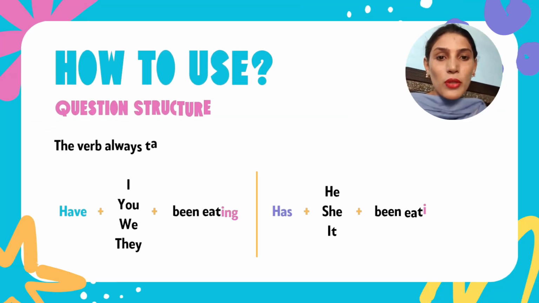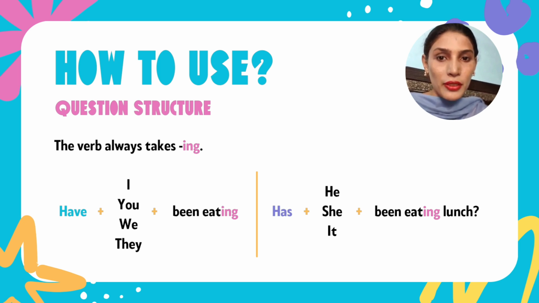So here I will discuss the question structure. To make the question, we use have and has at the beginning of the sentence, like have I, you, we, they been eating? First, use has or have. Has और have को आप सेंटेंस के स्टार्ट में ले आते हैं, उसके बाद आपका सब्जेक्ट होता है, फिर आप बीन यूज करते हैं और फिर वर्ब फॉर्म के साथ आईएनजी. Like has he, she, it been eating lunch?